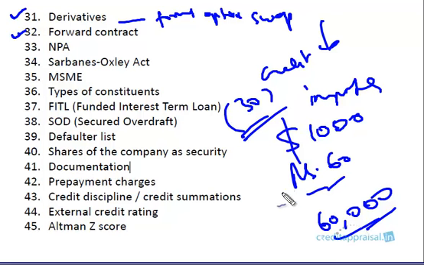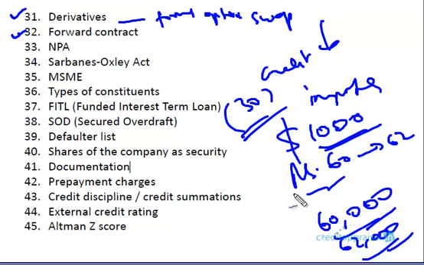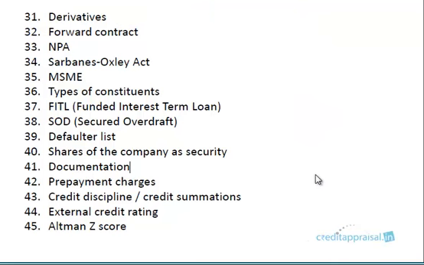But after 30 days the exchange rate has gone up to 62. So on that date, if you want to make the payment, this is still $1,000, but now you make a payment of 62,000 rupees. So these exchange rate fluctuations will impact the importer. Forward contract is a mechanism where you can freeze the exchange rate. For this, you will be paying some charges to the bank, but basically that's the concept. Please go to the section for further details.